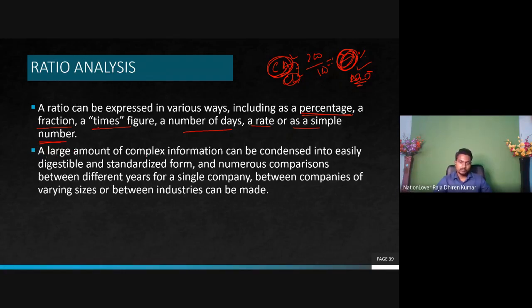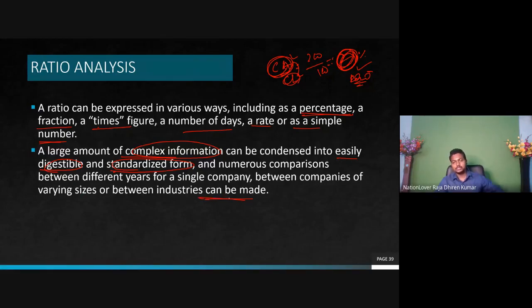A large amount of complex information can be condensed into an easily digestible and standardized form. Numerous comparisons between different years of a single company, between companies of varying sizes, and between industries can be made.